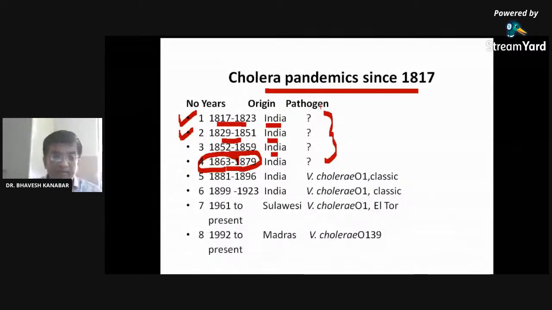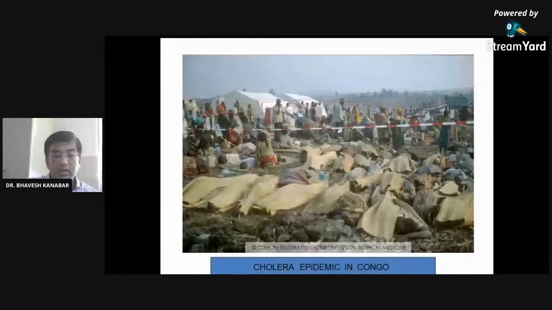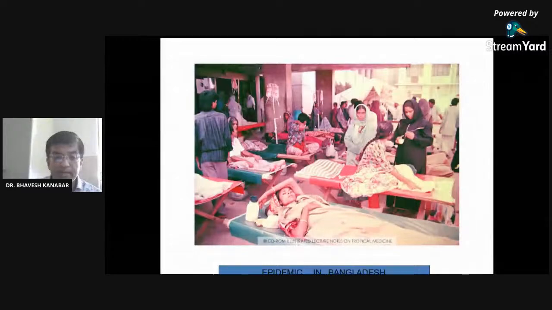Right? After 1981, we could diagnose that it is because of V. cholerae O1 or classical. Right? You can see that the last pandemic was in 1992 in Madras. And this is a photograph of a cholera epidemic in Congo. Right? Epidemic in Bangladesh, so many patients. Nowadays, the scenario of corona is just like that, right? In hospitals, in isolation centers.